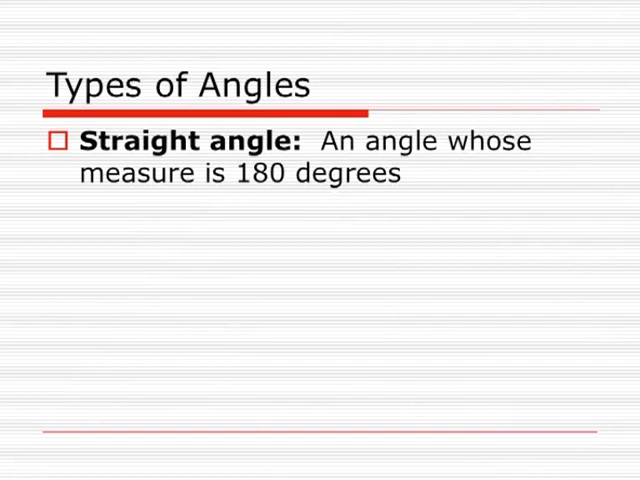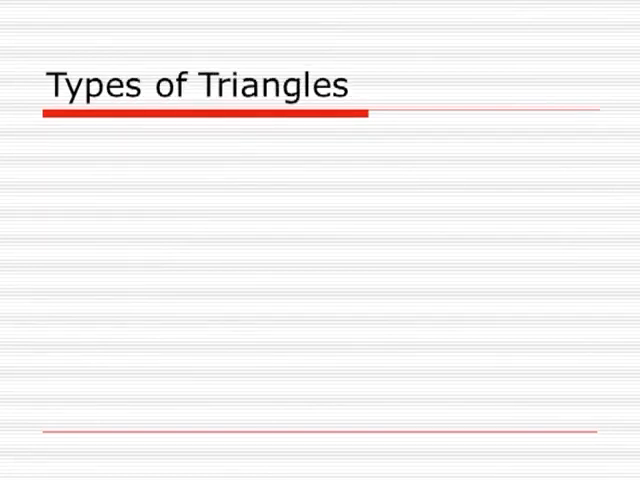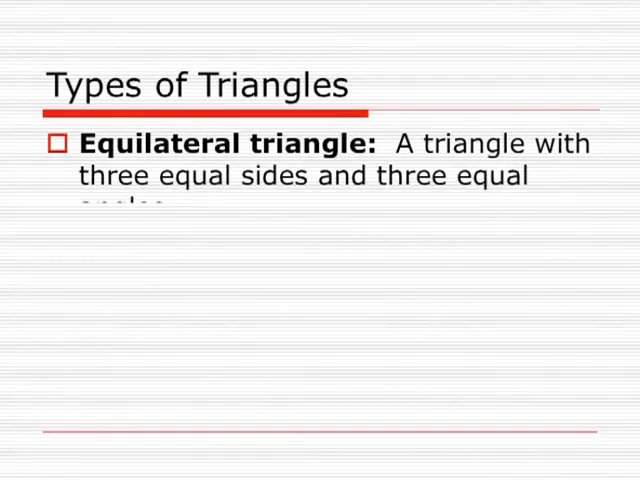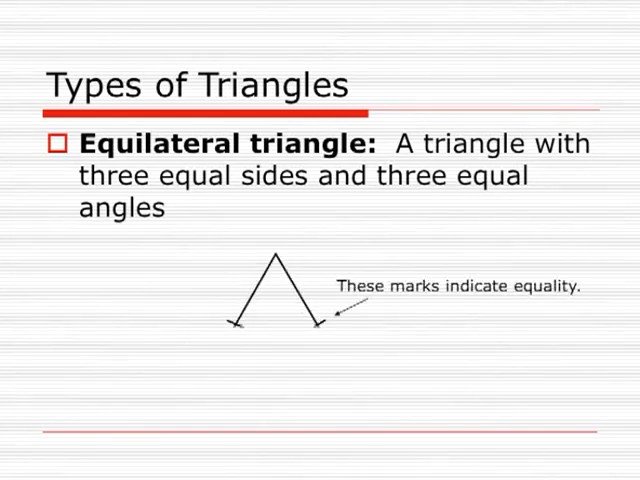On the basis of the length of sides of a triangle, we define different types of triangles. The very first type of triangle is the equilateral triangle. It is a triangle with 3 equal sides and 3 equal angles. This means all 3 sides and all 3 angles in this type of triangle are equal.